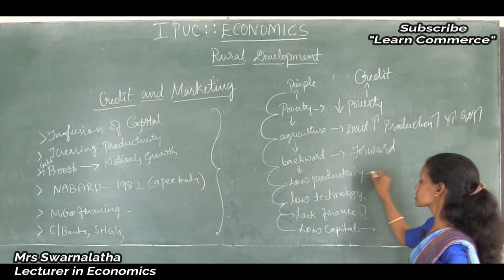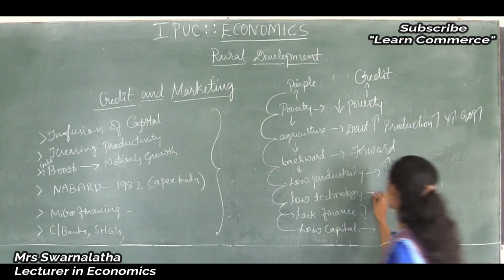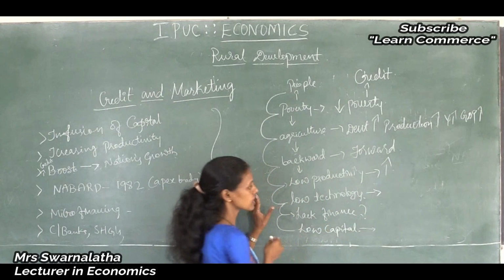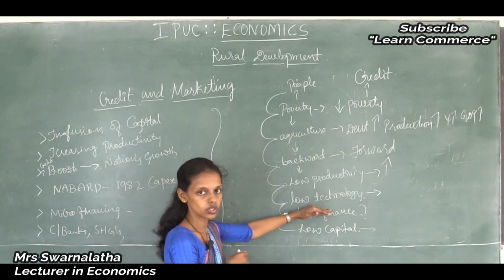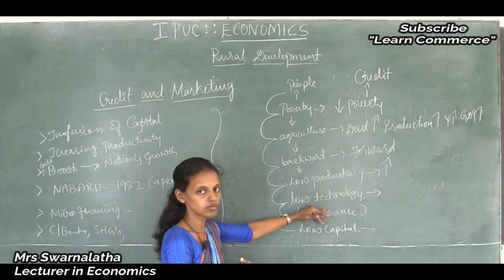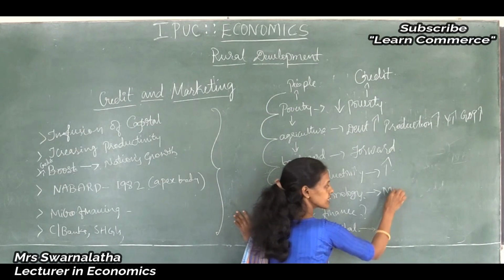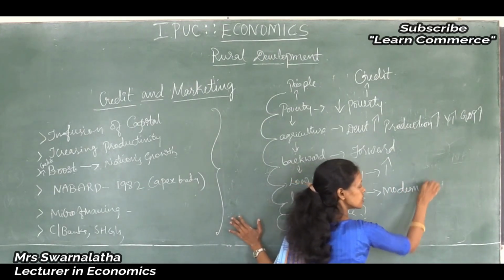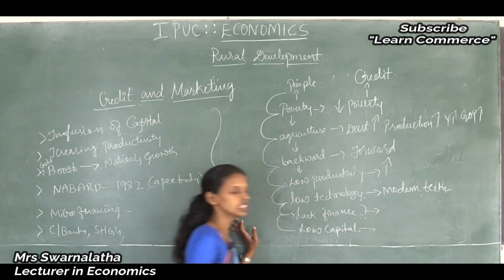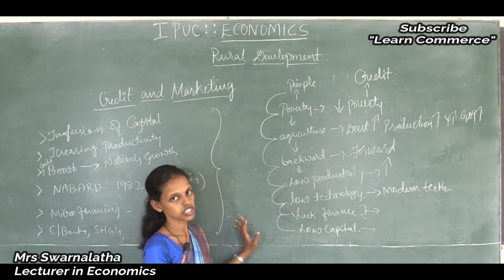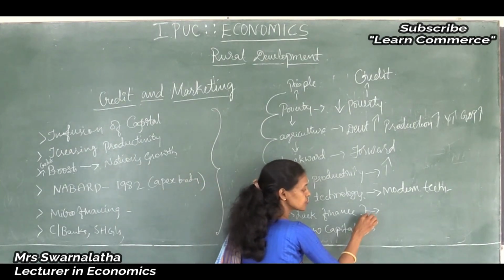Low productivity, low production, and low level of technology are because of the lack of rural credit, so farmers use low technology. By providing rural credit, modern technology will be adopted by the people in the field of production, which leads to a rapid increase in production and rapid rural development. Lack of finance is the problem.